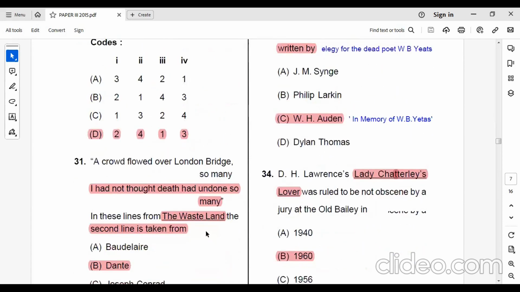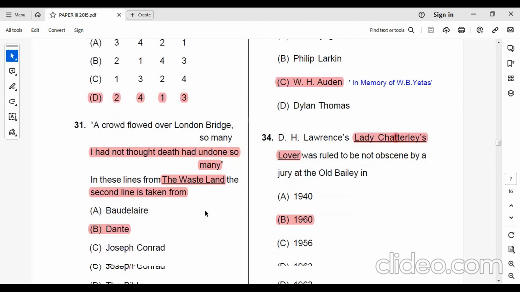Next, a crowd flowed over London Bridge, so many, I had not thought death had undone so many. So these lines are from the poem The Waste Land by Eliot, and the second line, I had not thought death had undone so many, has been taken from Dante.